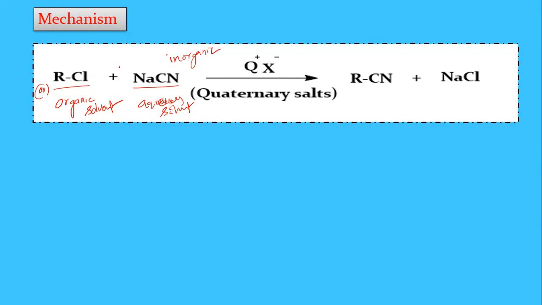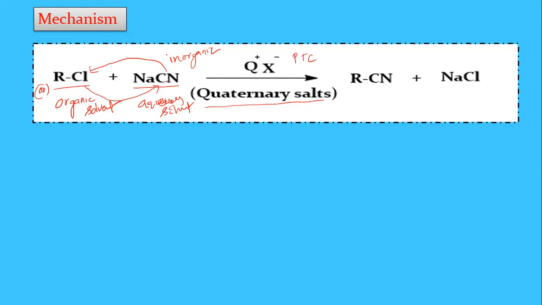So the reaction, in general, without a phase transfer catalyst is not possible. So what do we use? The quaternary salts, which are used as phase transfer catalysts. The phase transfer catalyst transfers the CN ions from the aqueous phase to the organic phase, and the Cl minus ions from the organic to the aqueous phase.